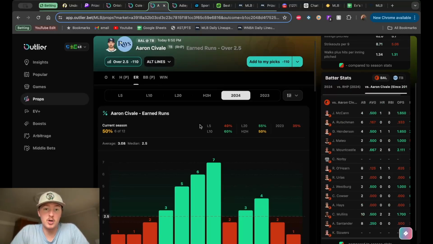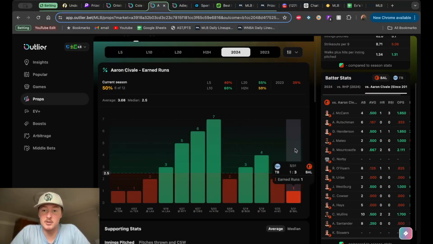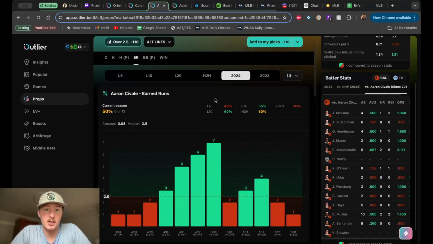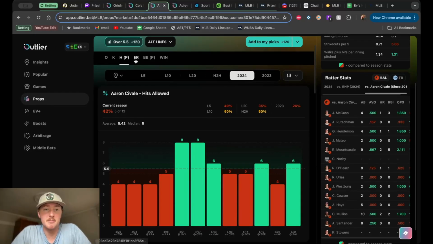Then let's go to Savall real quick. We got his ERA pulled up right here. Again, oddly enough, his last start was also against the opposing team here. We got the Orioles, and he only gave up 1 earned run. I don't think he gave up a ton of hits. He gave up 6 hits in that, so decent amount of offense in this one.